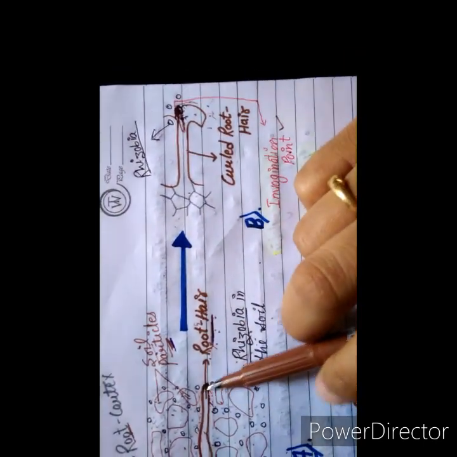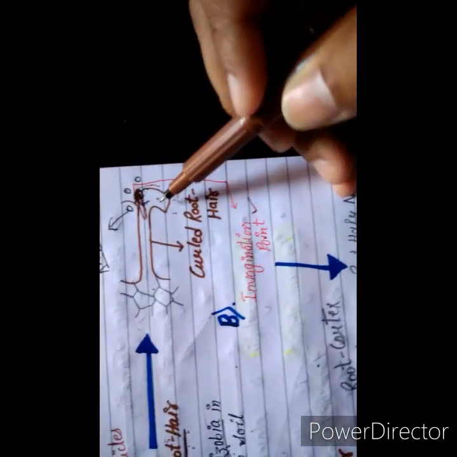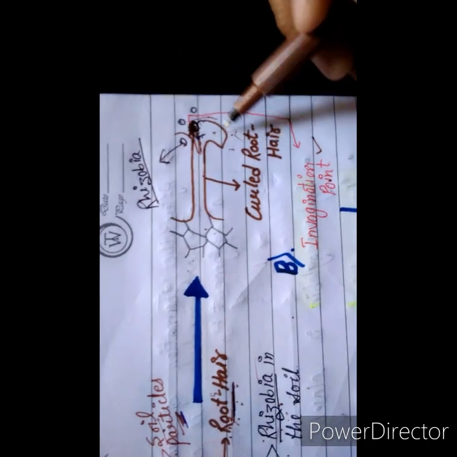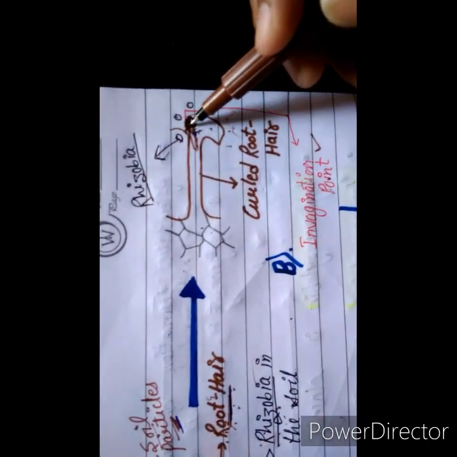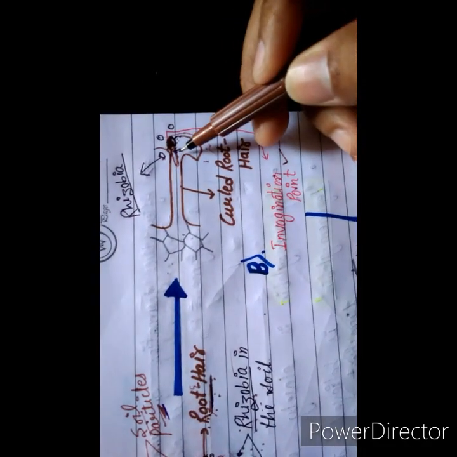During the entry of the rhizobium, the root hair gets curled, with a hook-like appearance. This is the rhizobium bacterium, and this is its entry into the root hair, at the invagination point. At the invagination point, a thread-like structure forms inside the root hair, known as the infection thread.